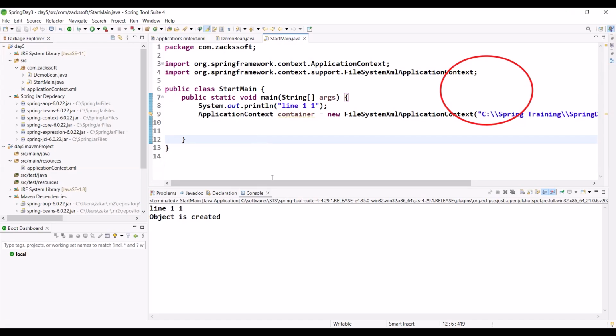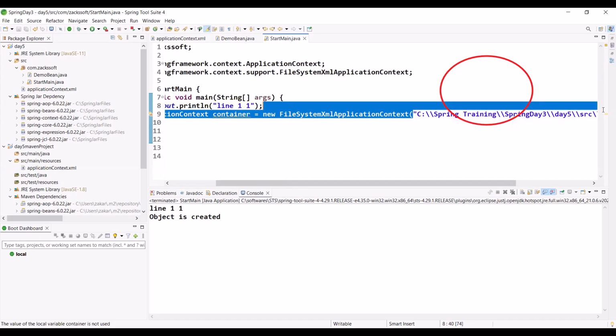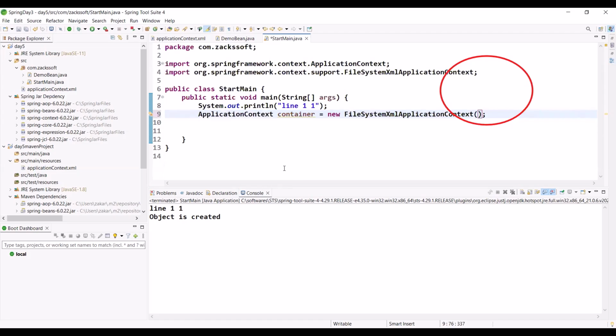Your Spring container will read this XML file and create the object, manage the object, destroy the object, inject the dependency, right? To understand this line, is there any confusion? Please tell me. No confusion. Right now you can ask, maybe previously you already asked this question to me: if I don't write it this way, then what will happen? Can you please tell me?